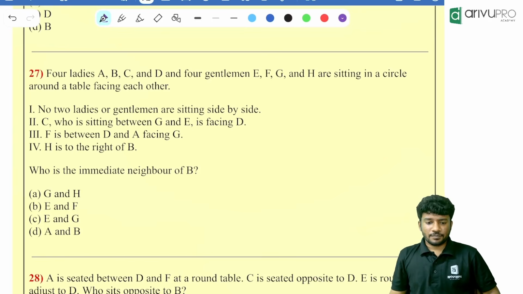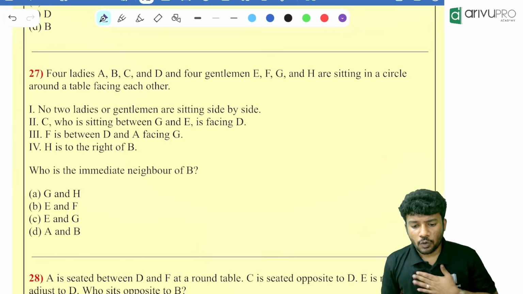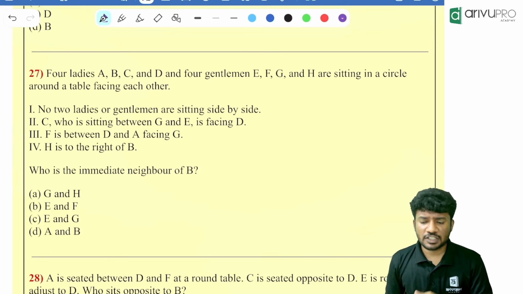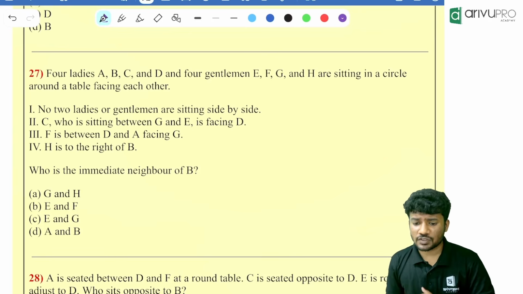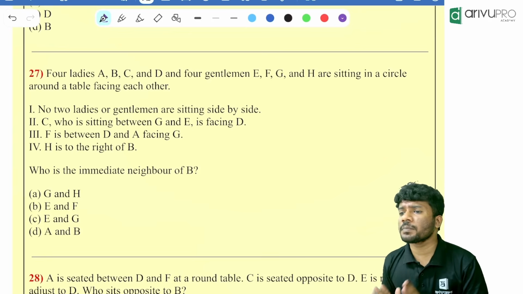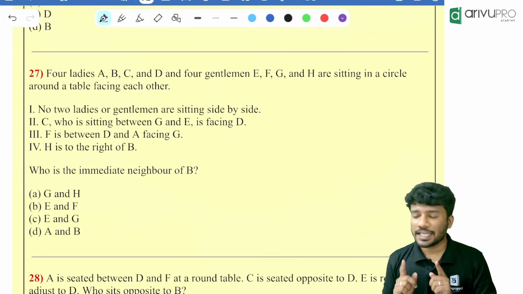What is given? 4 ladies and 4 gentlemen. Who are they? E, F, G, H are the 4 gentlemen. A, B, C, D are the 4 ladies sitting in a circle facing each other. That means how many people are there in total? 8.